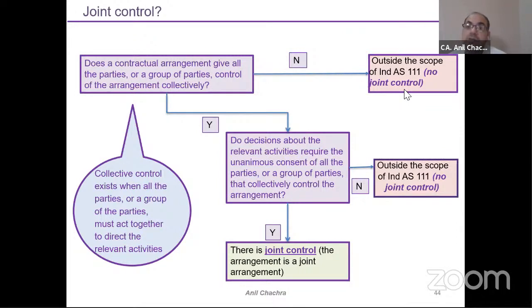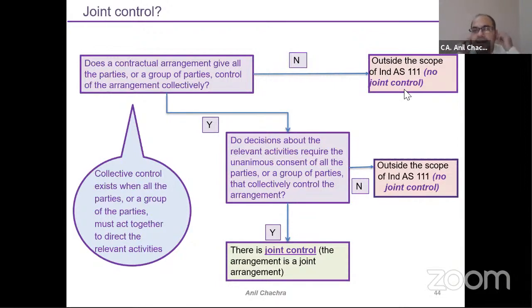It might be that you are working under a control model, and you can apply power and take decisions at a unilateral level, right? So that's why the distinction between joint control and control is required. If I am working on a collective basis, yes, I will be covered under 111, otherwise I will not. Now, the second thing is, do the decisions about the relevant activities require unanimous consent, meaning all parties' acceptance is required? If yes, I will be covered under joint control, else I will be out of the purview of Ind AS 111.